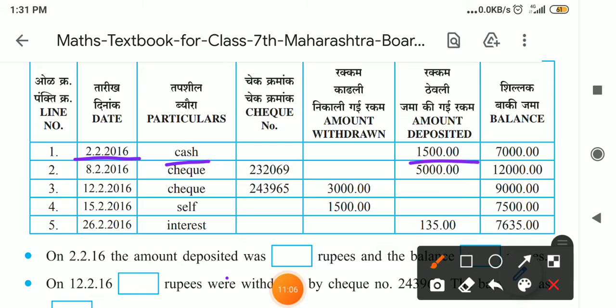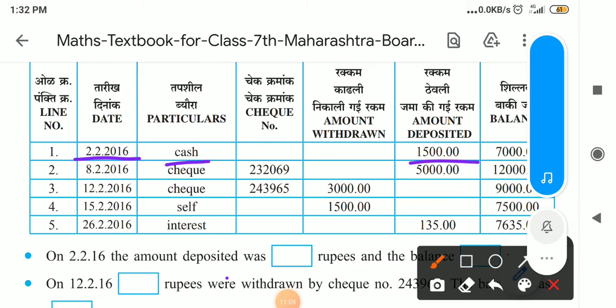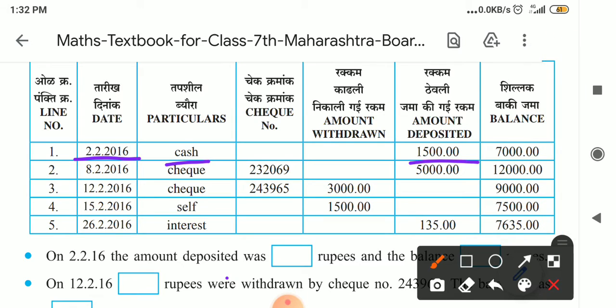So here on this 2nd February 2016, 1500 rupees is deposited. See here, amount deposited. In this way, the description of each column is given. Here date is given to us, tarikh, dinank. In 3 languages they are given. That is our mother tongue.